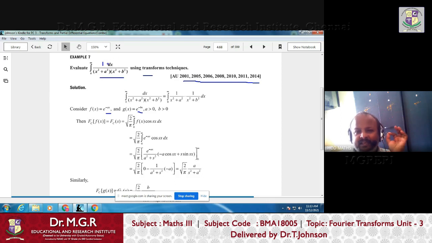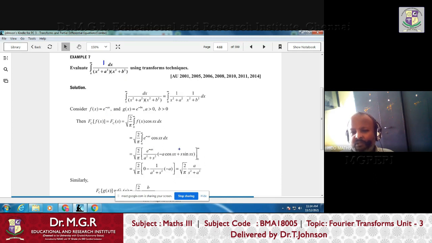So if this is the integration, you have to use Fourier cosine transform, not sine transform. If the variable is there in the numerator also, then you have to use Fourier sine transform. But if there is nothing in the numerator, it is simply 1 by, then you have to use Fourier cosine transform. Again, same thing, Fourier cosine transform definition.